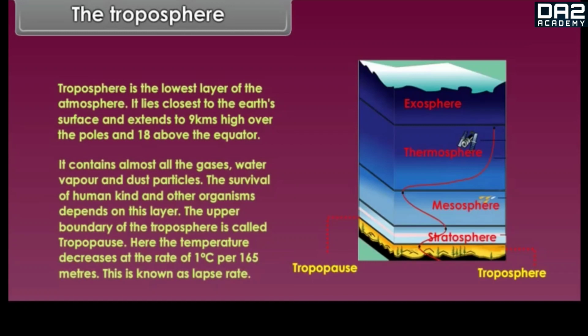The upper boundary of the troposphere is called the tropopause. Here the temperature decreases at the rate of 1 degree Celsius per 165 meters. This is known as the lapse rate.